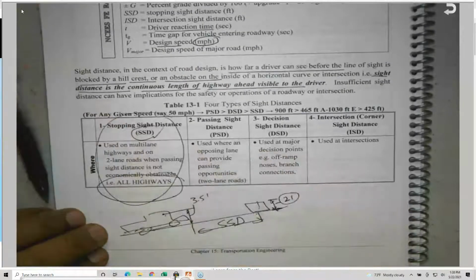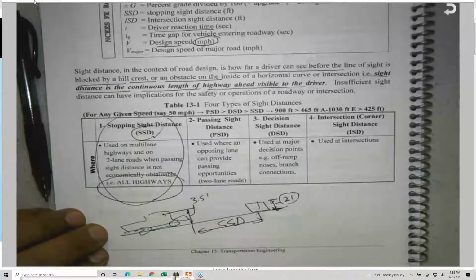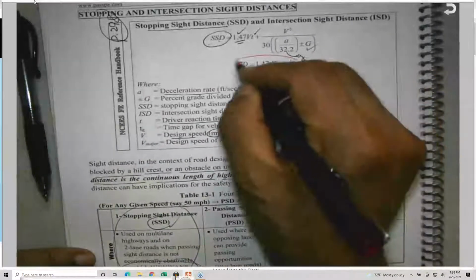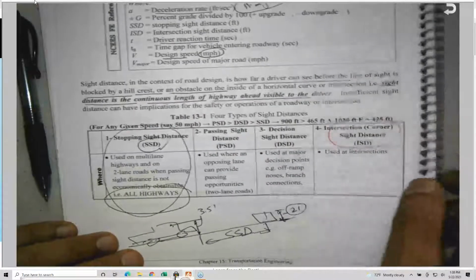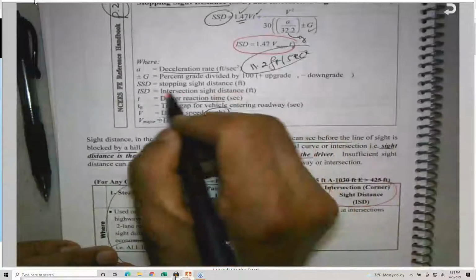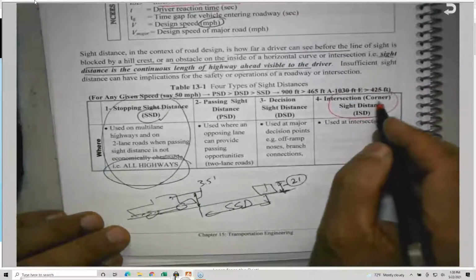In addition to the stopping sight distance, they ask you to know ISD. ISD is called intersection sight distance, which sometimes we call corner sight distance, by the way.